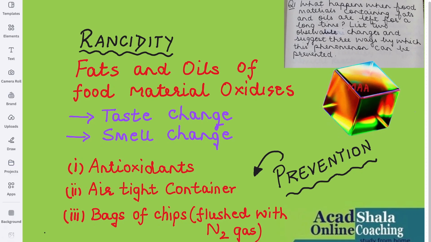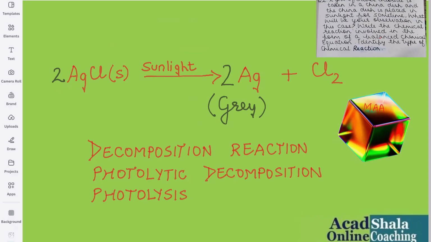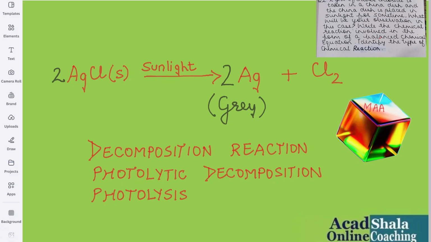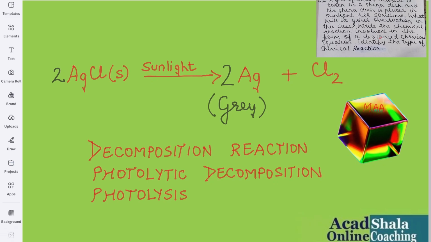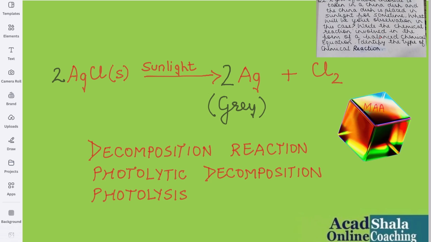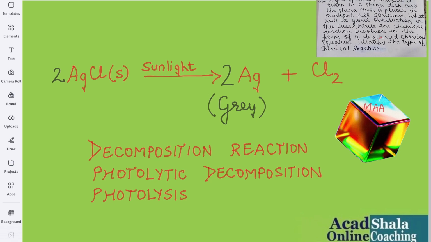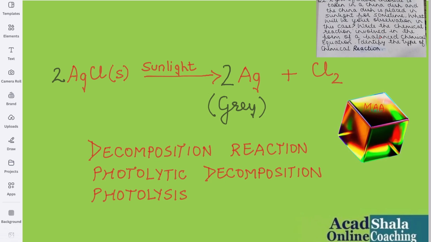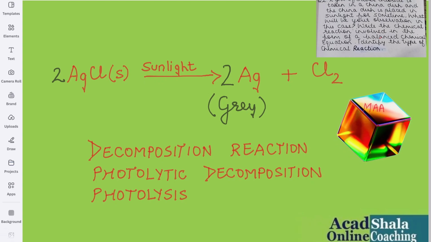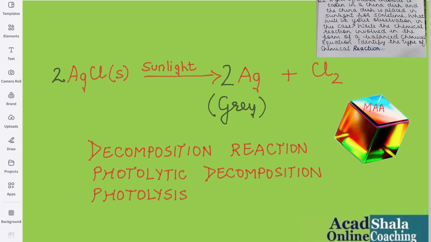Clear, children? Now the next question says 2 gram of silver chloride is taken in a china dish and the china dish is placed in sunlight for some time. What will be your observation in this case? Write the chemical reaction involved in the form of a balanced chemical equation. Identify the type of chemical reaction. Now, students, we know that if we keep silver chloride in sunlight, it decomposes into silver metal, and chlorine gas is evolved. Right, children? And then we will write down the chemical reaction as shown on the board.